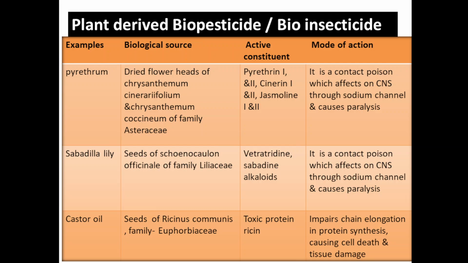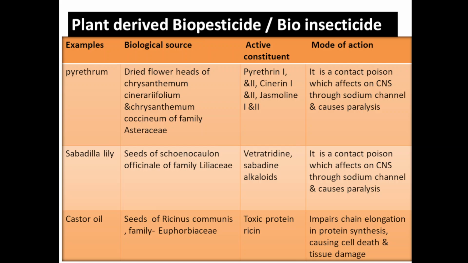When contact with the skin occurs, it will act as a poison through the skin, and it also affects the CNS through the sodium channel and causes paralysis. It will block the sodium channel, hyperpolarization will occur, and the sodium ions will not enter into the cell.